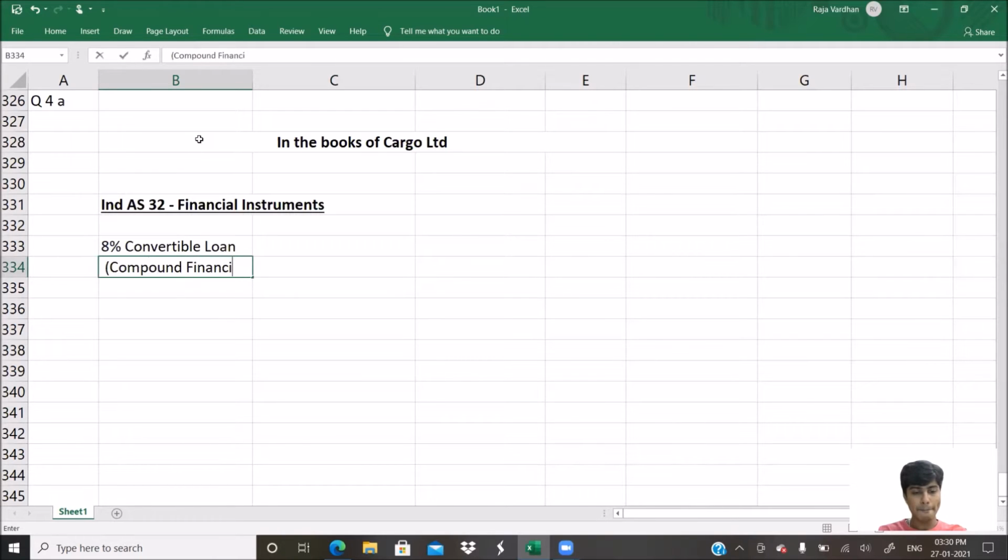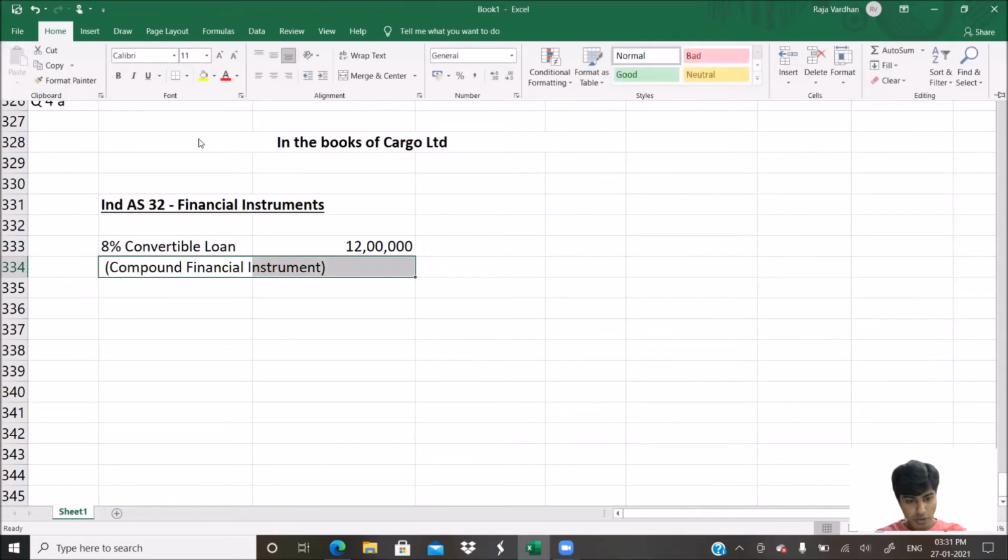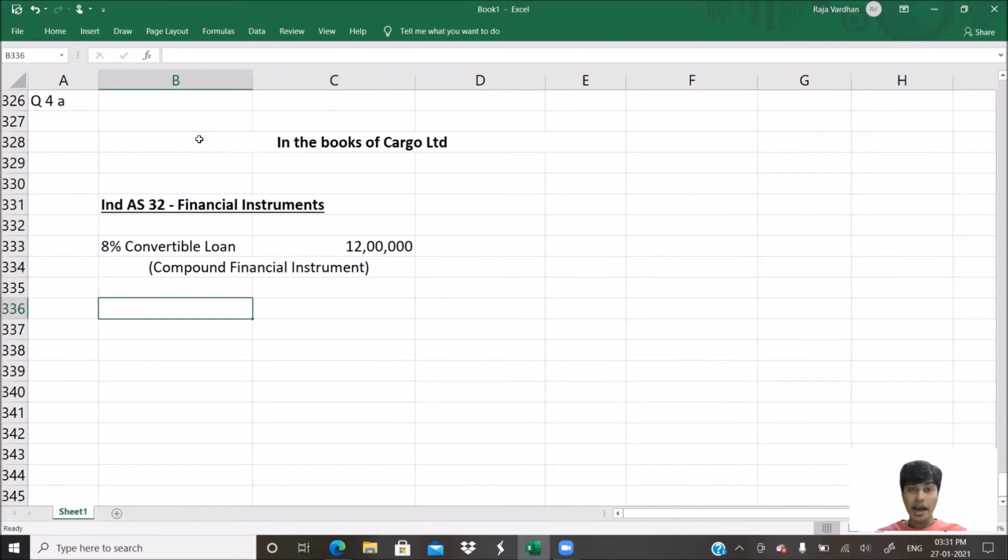Compound financial instrument. Now, how much is this 8% convertible loan? This 8% convertible loan is to the extent of 12 lakh rupees. Now, this 8% convertible loan, whatever is there to the extent of 12 lakh, has two parts. Has two parts. What two parts? Equity.